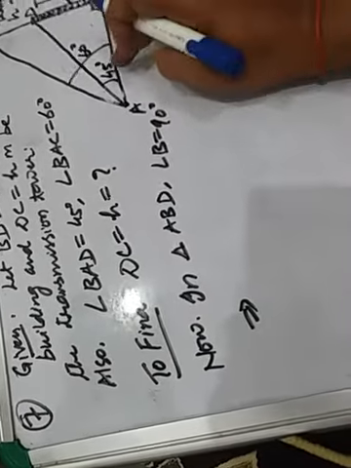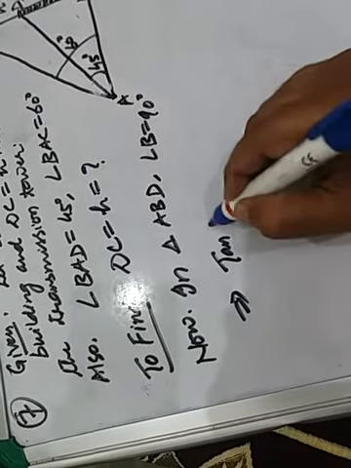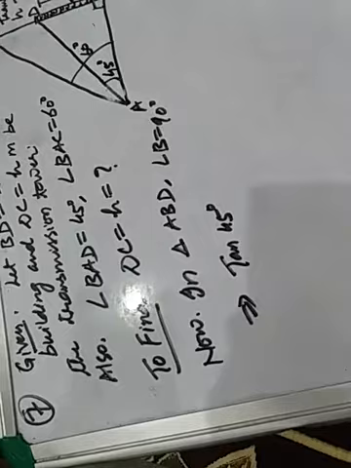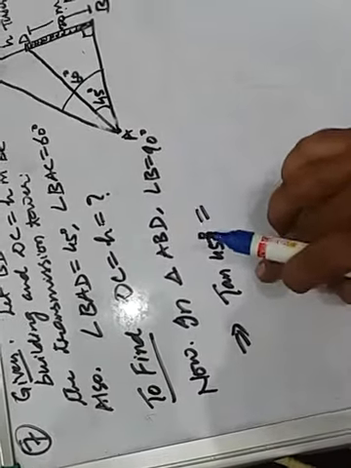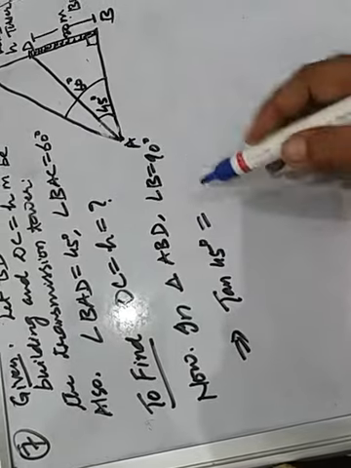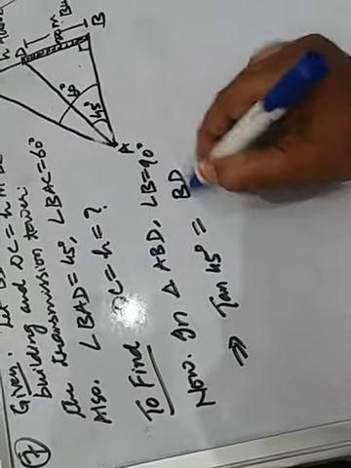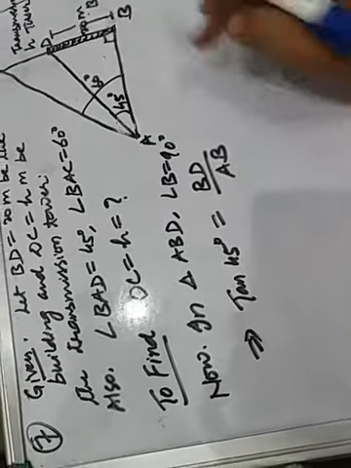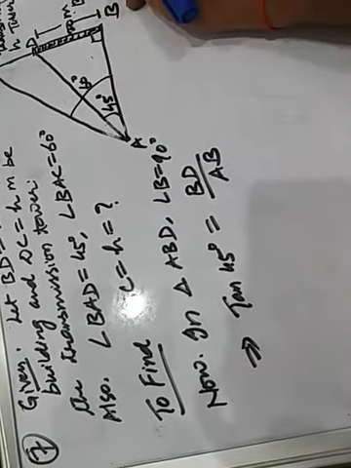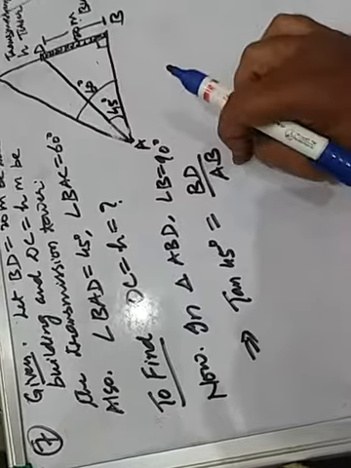Inside the triangle 45 degree is there. Tan 45 degree equal to what, children? Tan theta equal to perpendicular upon base, that is BD upon AB.